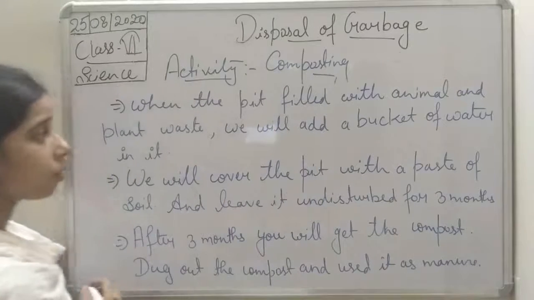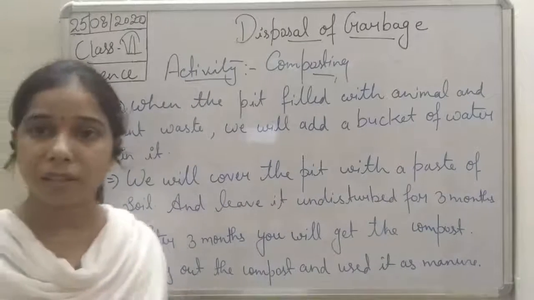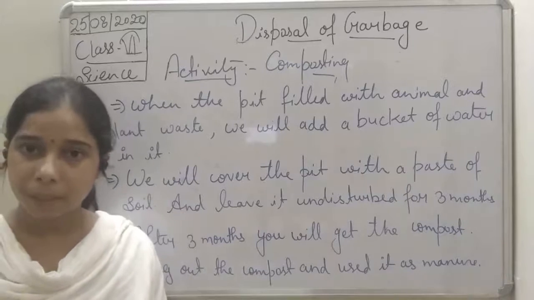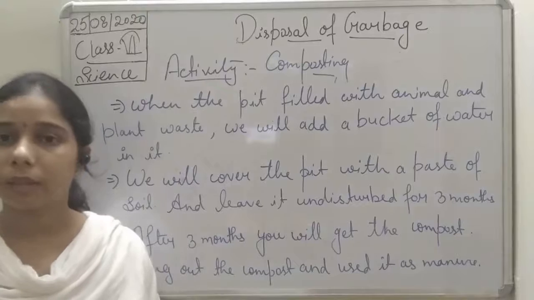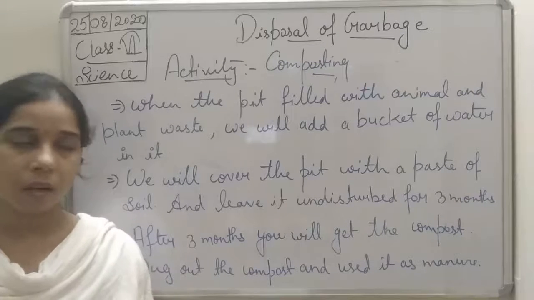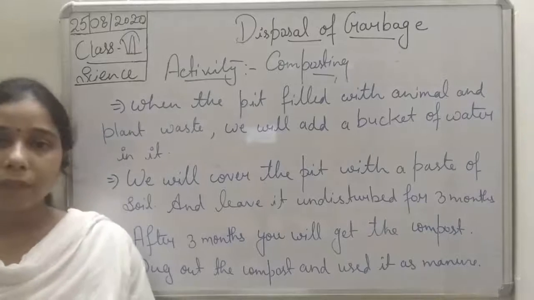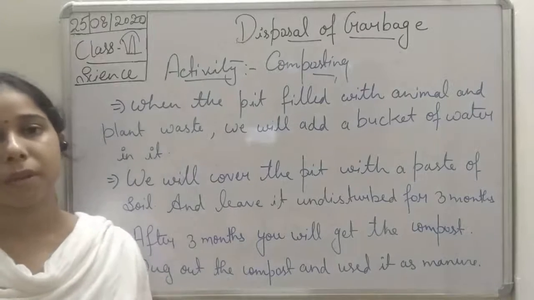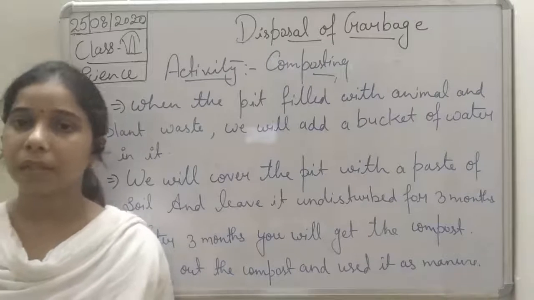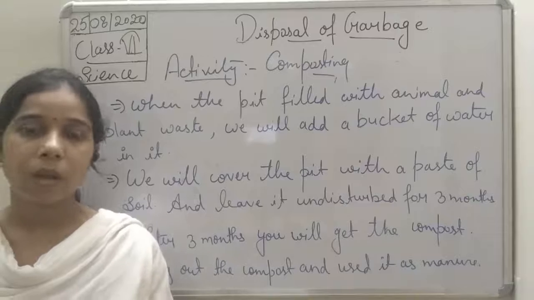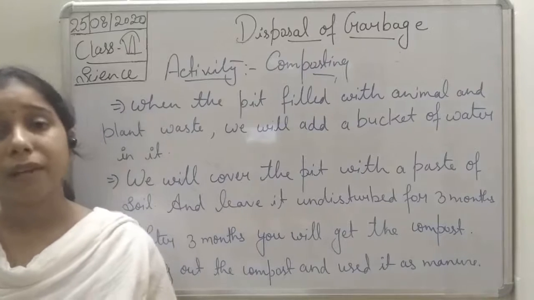So you see here, students, this is the activity. In the first step, we dig a pit of about 30 centimeter at the corner of the garden. And we will throw all the animal waste and plant waste, including the waste material that comes out from our kitchen, that is the vegetable peel, or the fruit peel, or the leftover cooked food.